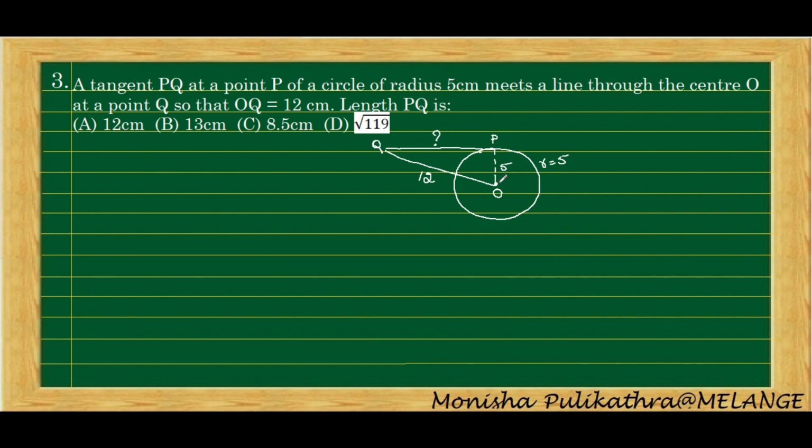Now what happens when a radius and a tangent touch the circle at a particular point? When a radius and tangent meet at a point on the circle, the angle at this point becomes 90 degrees, so they become perpendicular. So OP is perpendicular to PQ. If OP is perpendicular to PQ, this becomes a right angle triangle. If it is a right angle triangle, we can use the Pythagoras theorem.